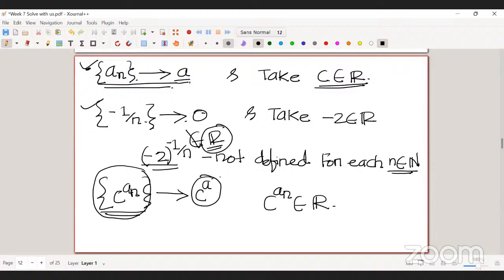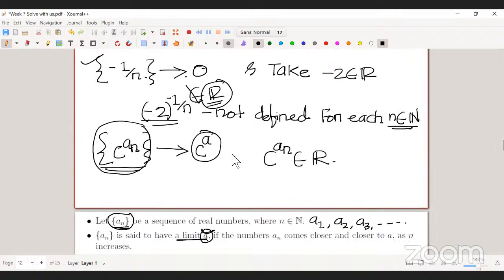Is it clear? Okay. So for example, if I take this sequence 2 power 1 by n, the limit of this sequence is nothing but 2 power the limit of this An, which is 0. This is nothing but 1.